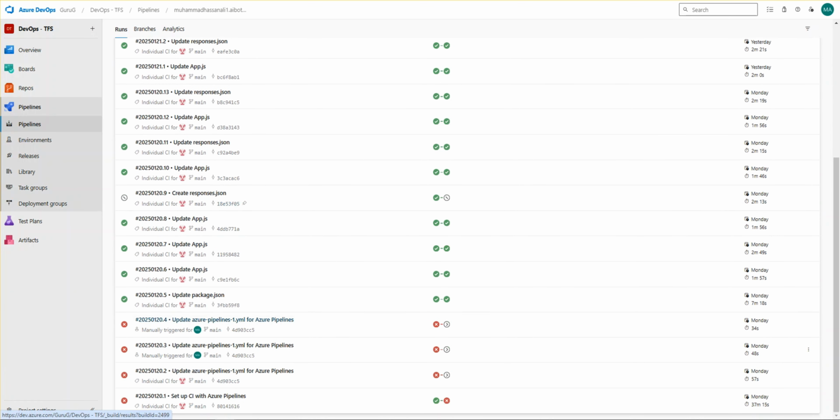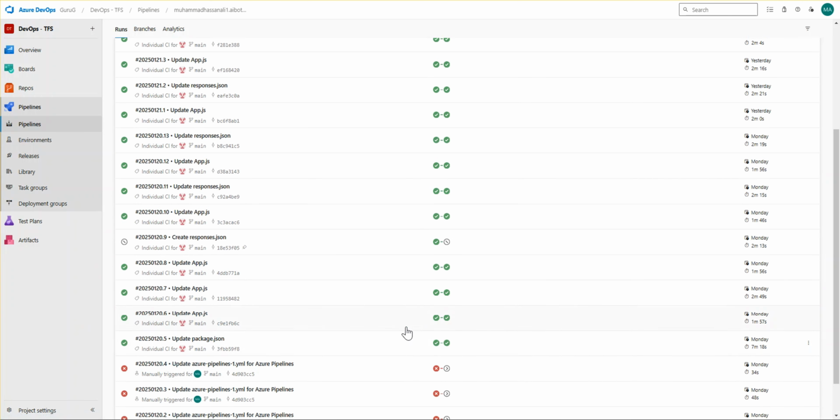So here you can see that in the first or second try, it's probably going to fail. Some dependency issues and some other issues you have to resolve. After that, you have to check in the code, and it will automatically start deploying every time. Once you check in, every time I update my code, it will automatically run the trigger of the pipeline, the pipeline starts running, and it automatically gets deployed without any issue.